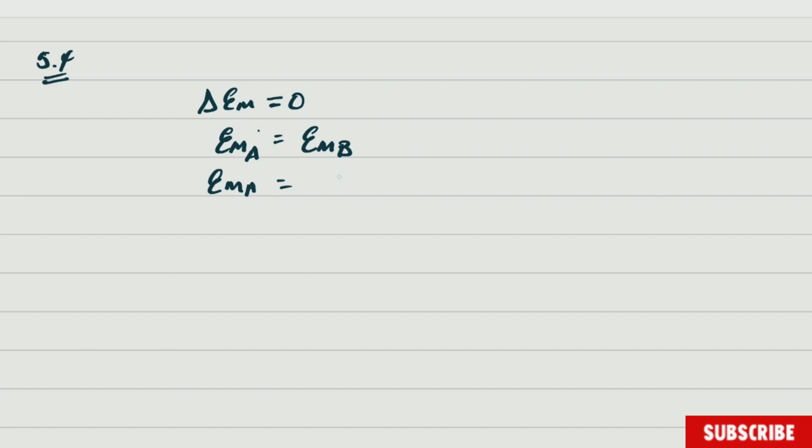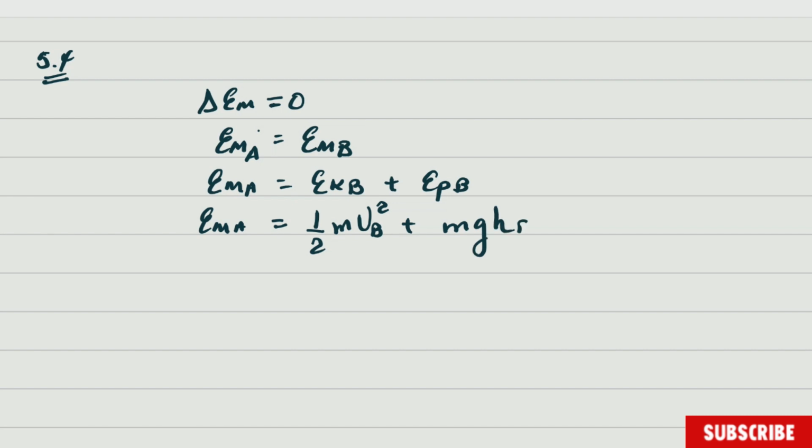And at B, we have the kinetic energy at B plus the potential energy at B. If we carry on substituting here, we have the mechanical energy at A, I'm going to leave it like that for now. Kinetic energy at B is half mass multiplied by the speed square at B, right? Plus mass, acceleration due to gravity multiplied by height at B.